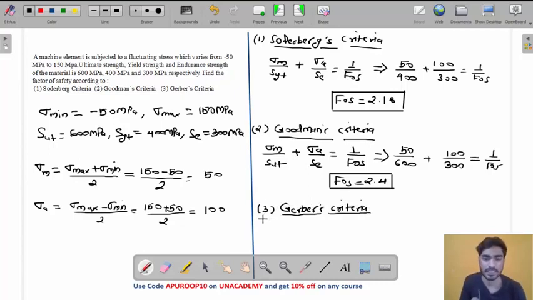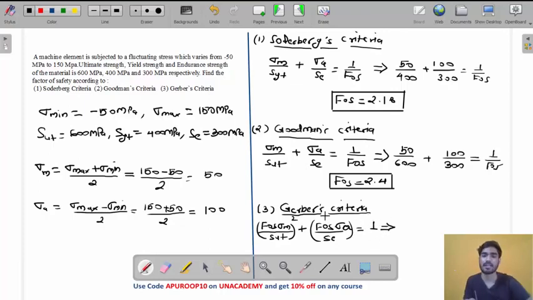Okay, what is the relation, my friend? (FOS × sigma m / SUT) whole square plus (FOS × sigma a / SE) equals 1, right? So this is the parabolic equation, my friend. This is actually a quadratic equation. If you put the values, you will get a quadratic equation.